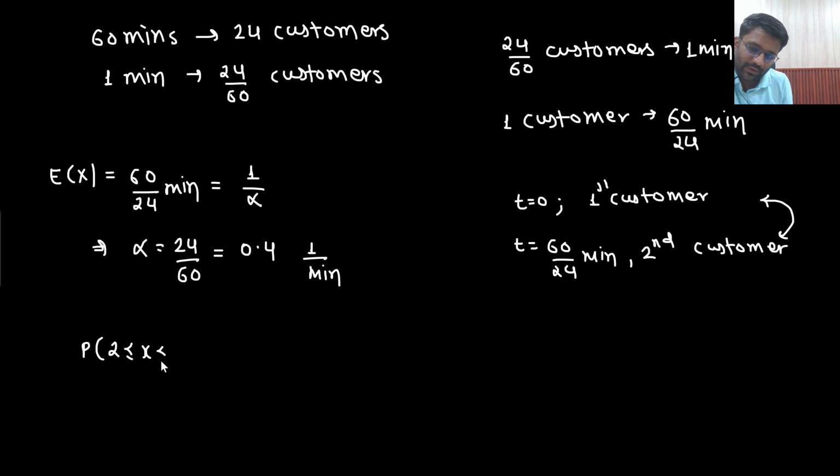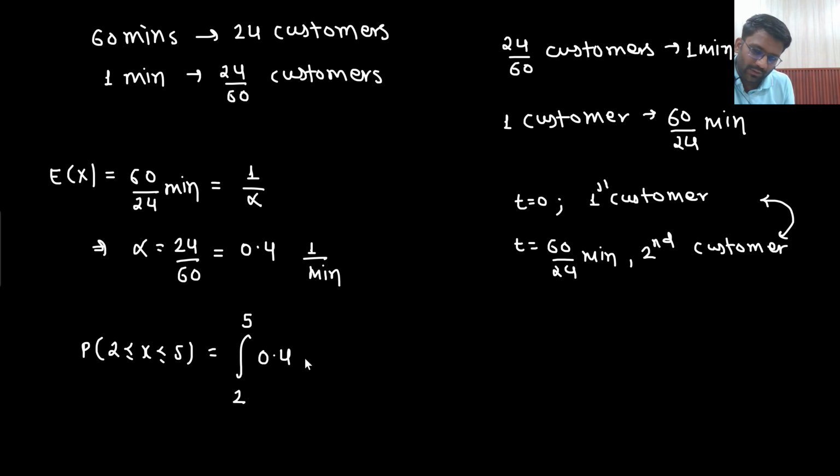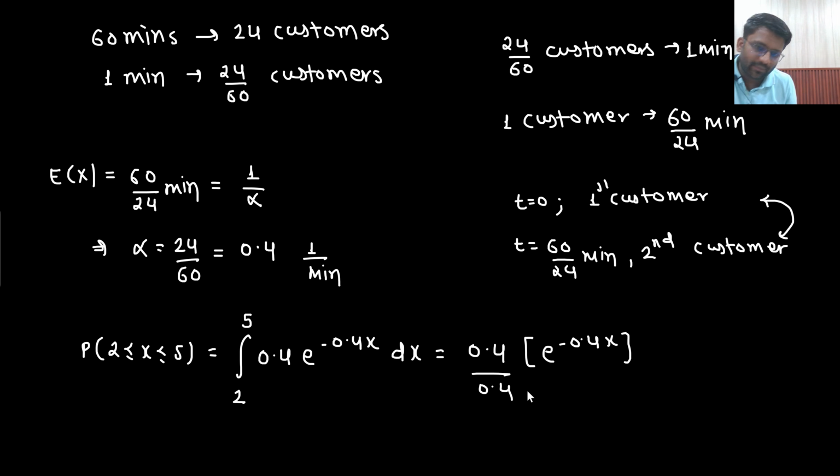Between 2 minutes to 5 minutes, alpha is 0.4, so we integrate 0.4 e to the power minus 0.4x dx. 0.4 goes outside, e to the power minus 0.4x, and the minus sign will come out as well. Although the limit is going from 2 to 5, I will do 5 to 2. Why is that so? Because another minus sign would come. So this minus sign I have taken inside. When you take the minus sign inside, the limits interchange.